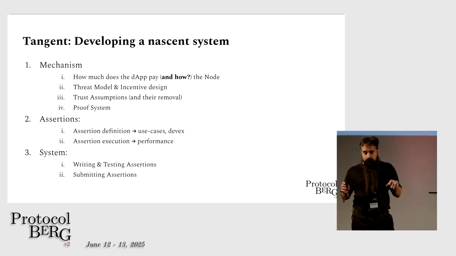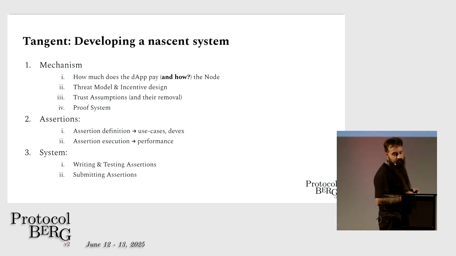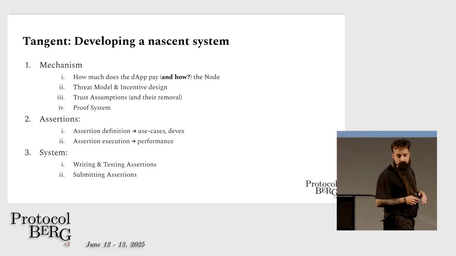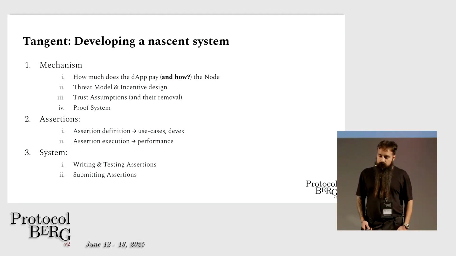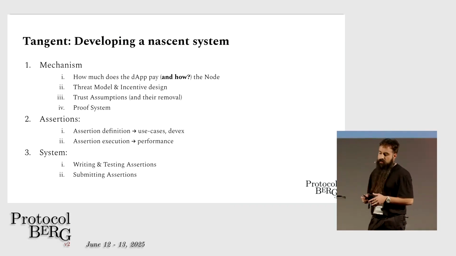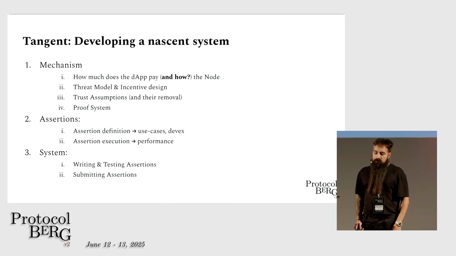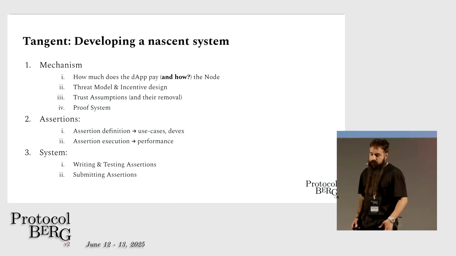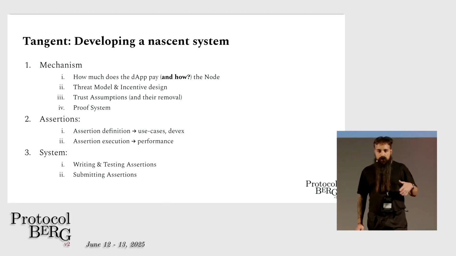A small tangent here. While developing a nascent system, as you have, there are a lot of questions we have to ask, like how much does the DApp pay for the service to the nodes and how? What's the threat model, the incentive design, trust assumptions, proof system, the assertions? Now, how do we define them? What are the use cases? What's the DevEx? What's the performance? And then for the system, how do you write assertions? How do you test them? How do you submit them? There's a lot of questions